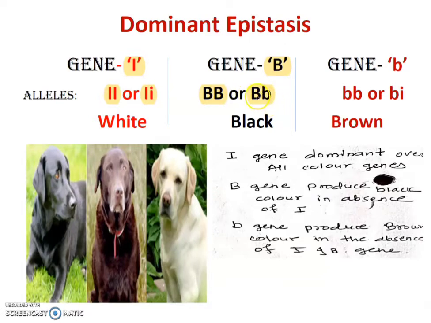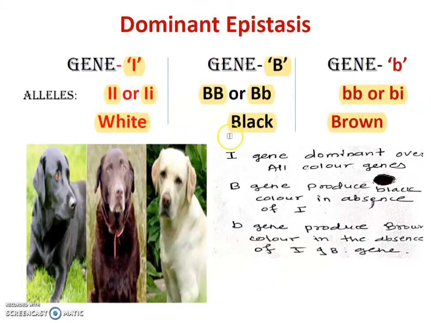B gene alone can produce its effect, and I gene alone produces its effect. When both dominant genes are absent, their recessive genes produce the effect. Suppose the I gene is responsible for white color, the B gene for black color, and their recessives, small b and small i, produce brown color.